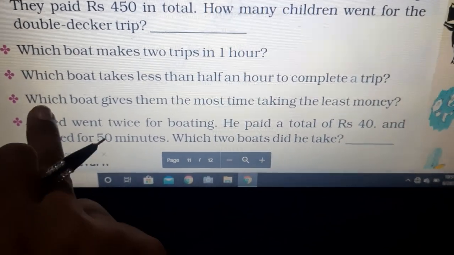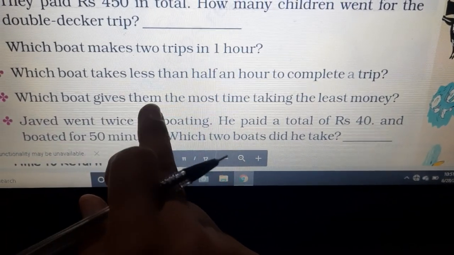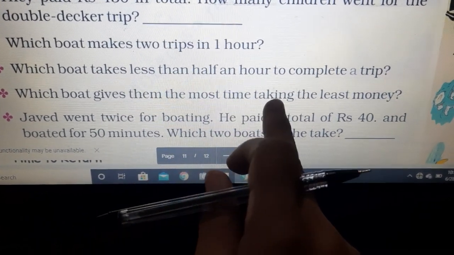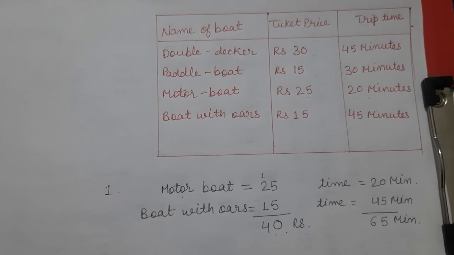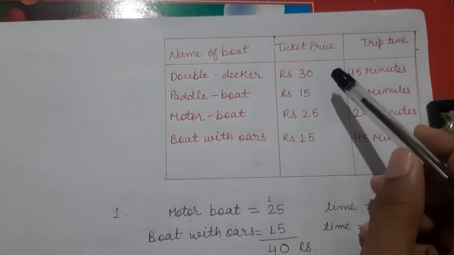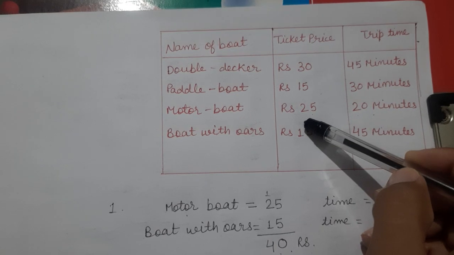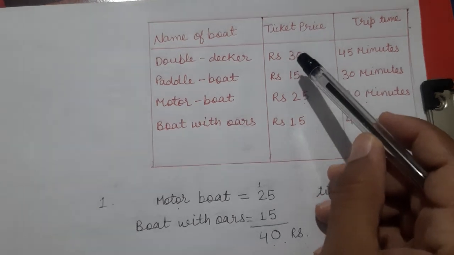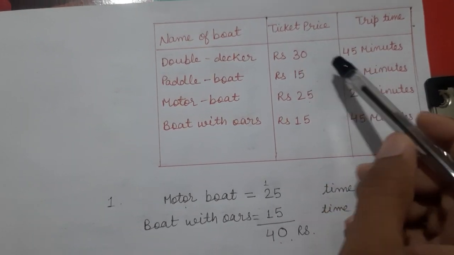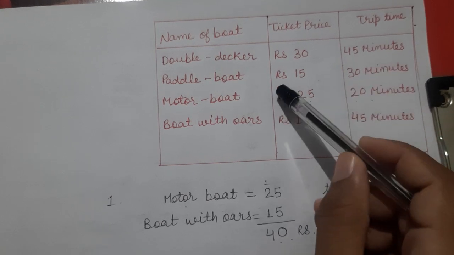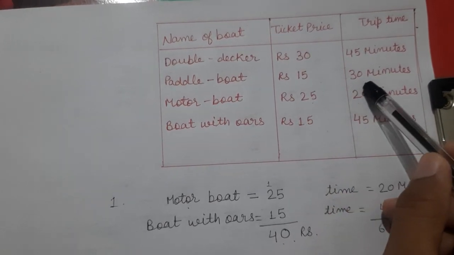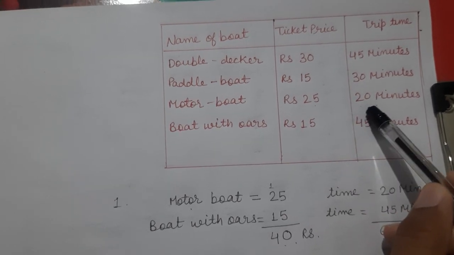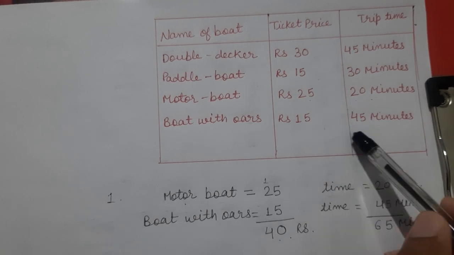Next question, which boat gives the most time taking the least money? Which boat takes less money and gives more time? So here rupees 30 for 45 minutes, rupees 15 for 30 minutes, rupees 25 for 20 minutes, and rupees 15 for 45 minutes.